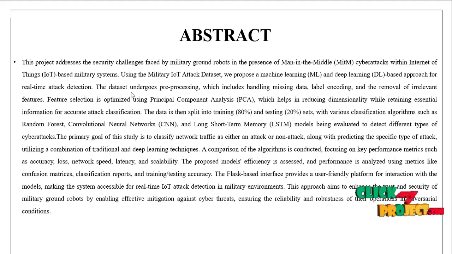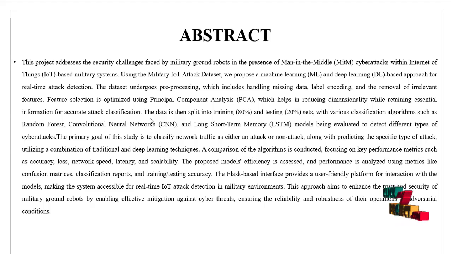First, the data undergoes pre-processing, including handling missing values, label encoding, and removing irrelevant features. Feature selection is optimized using the principal component analysis (PCA) method, which helps reduce dimensionality while retaining the essential information for accurate attack classification.